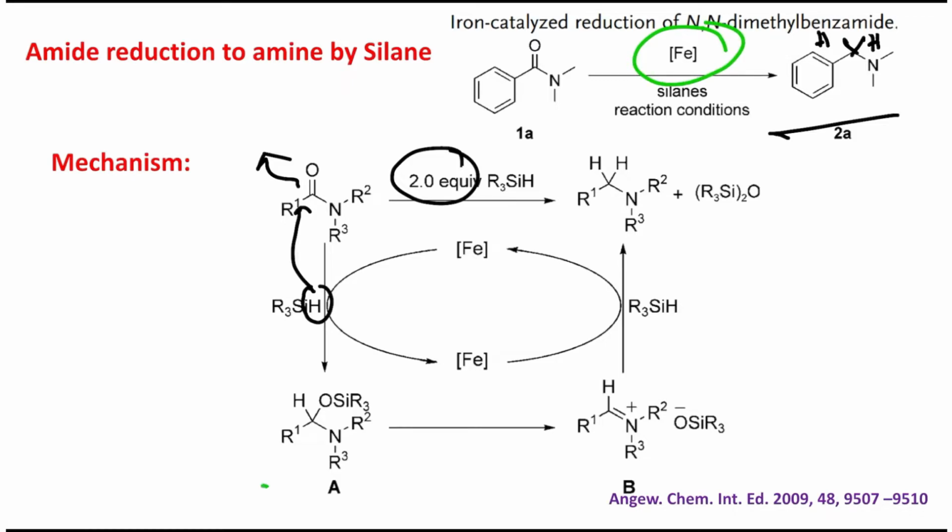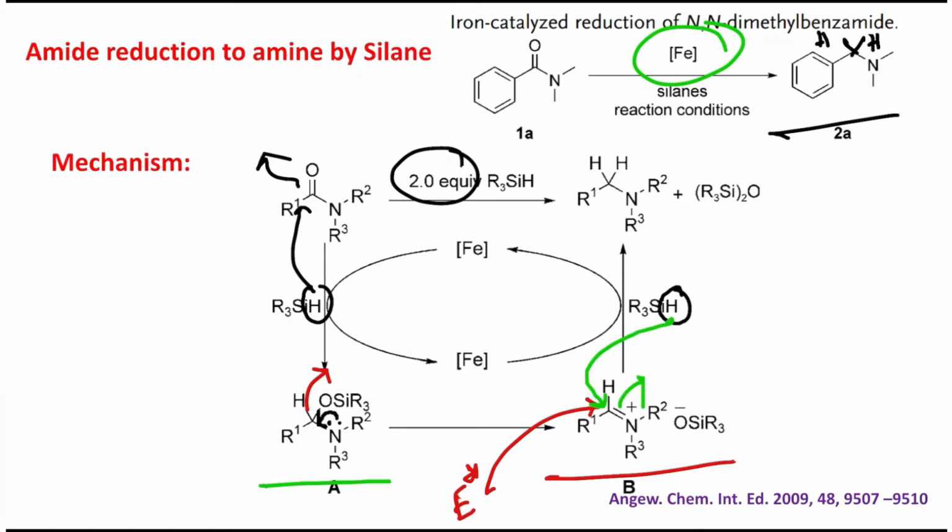So first this silyl ether is produced, but here the interesting point is that this nitrogen has a lone pair, so it can push and this OSi can leave and ultimately produce this iminium type derivative, and this is also electrophilic like the amide. Okay, so this is electrophilic. So next step, this silicon hydrogen will act as a nucleophile, attack this center, it will open up, and ultimately this final product will be produced. And see here, what is the final product? This oxygen is attached to 2 silicon. Okay, means in this way the oxygen got stabilization and the 2 silicon also got stabilization because of their bonding.